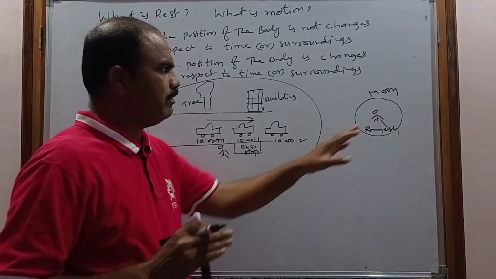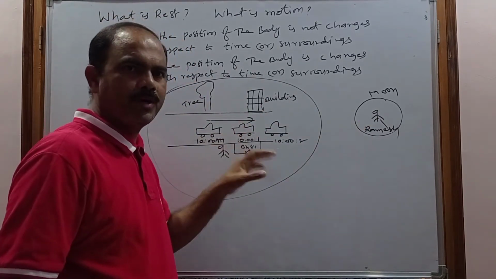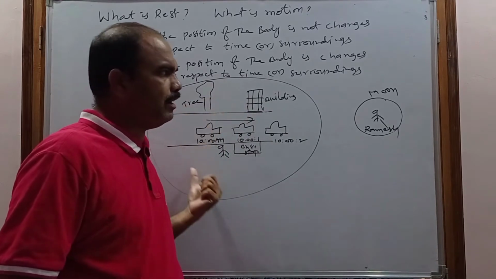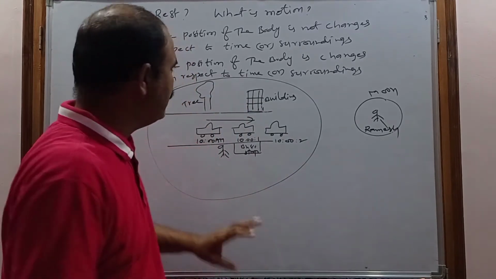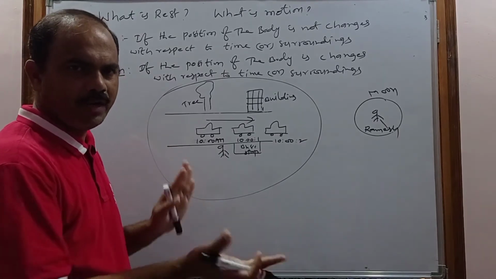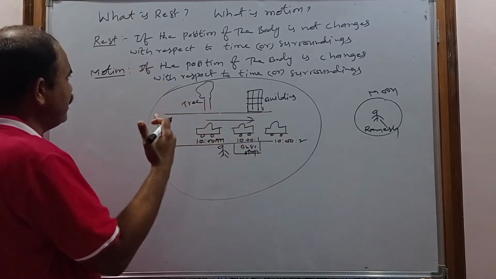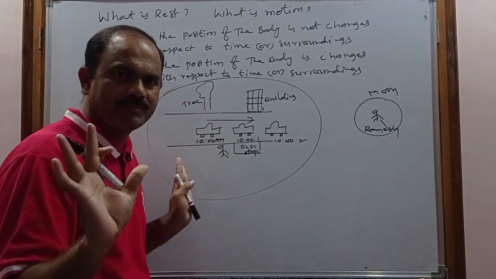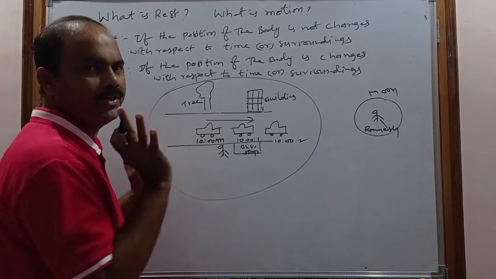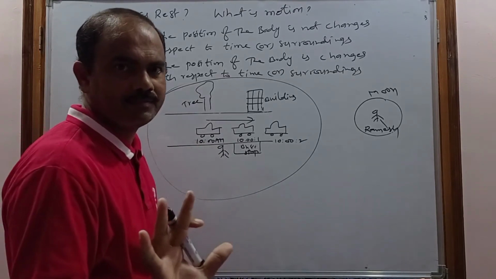That's why motion and rest are relative, and only by comparison can we say. The state of rest and the state of motion are not absolute, they are only relative. Very important.